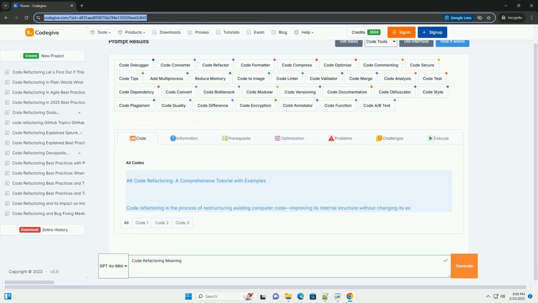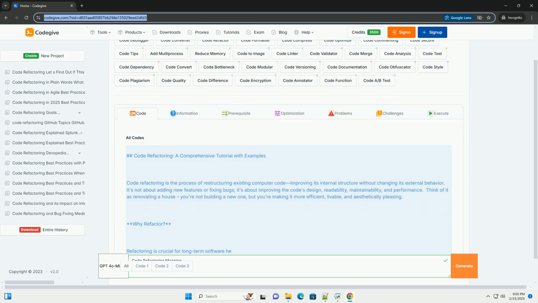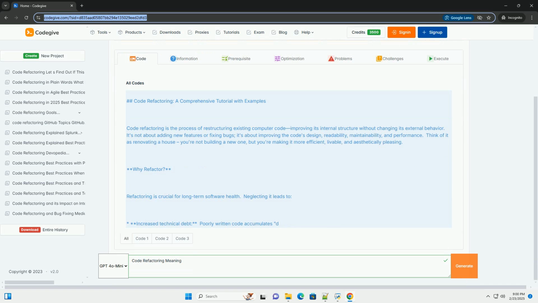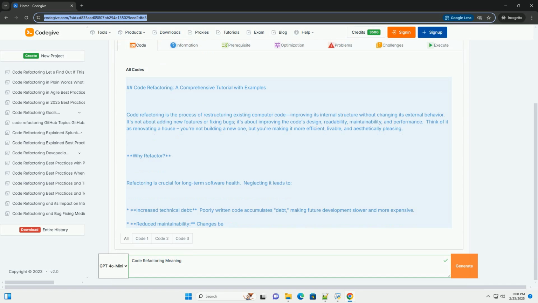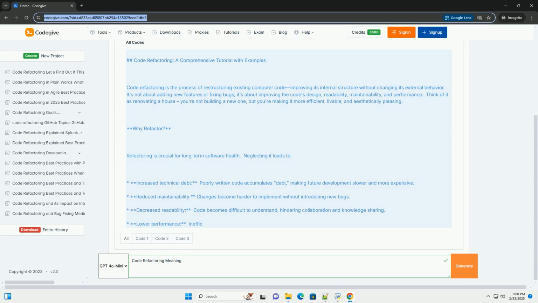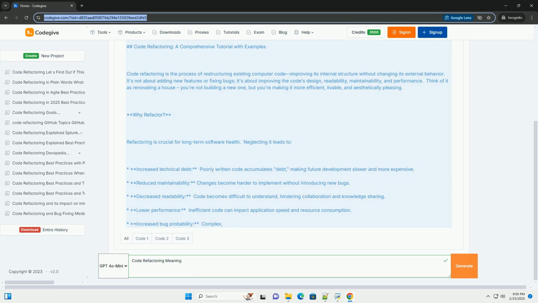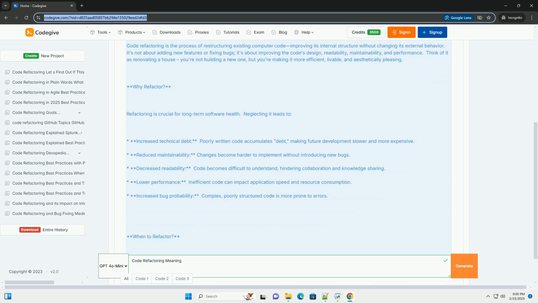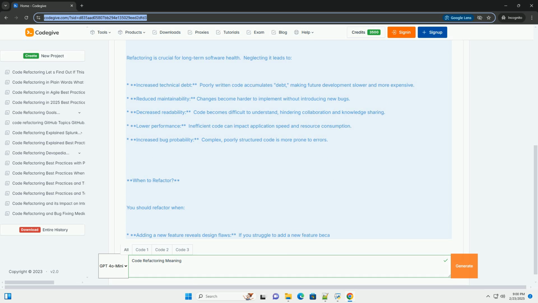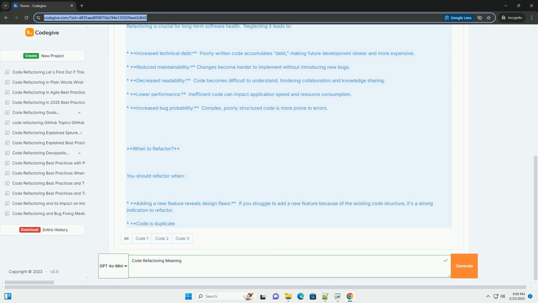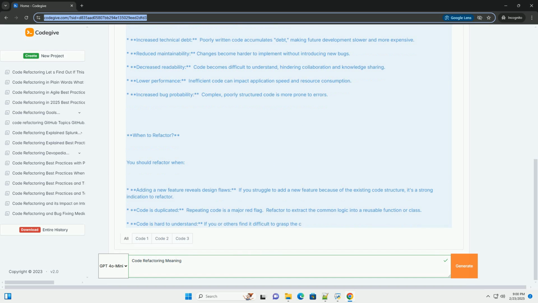Code refactoring, a comprehensive tutorial with examples. Code refactoring is the process of restructuring existing computer code, improving its internal structure without changing its external behavior. It's not about adding new features or fixing bugs, it's about improving the code's design, readability, maintainability, and performance. Think of it as renovating a house. You're not building a new one, but you're making it more efficient, livable, and aesthetically pleasing.